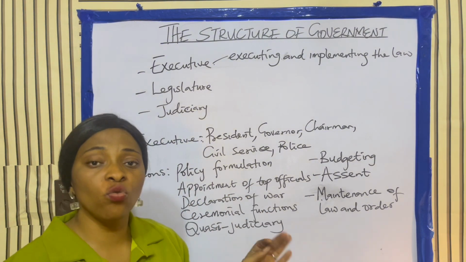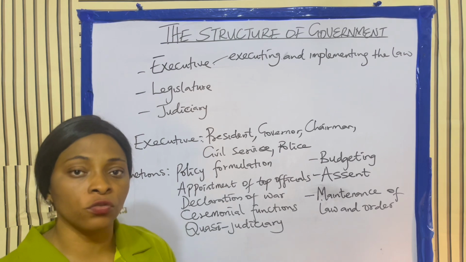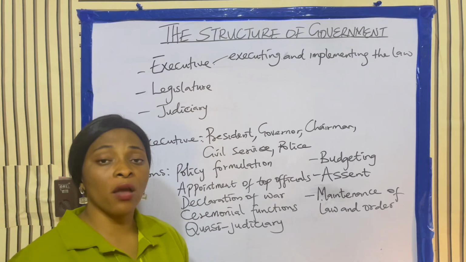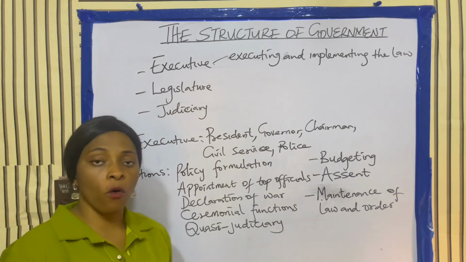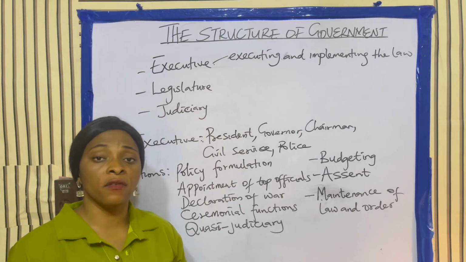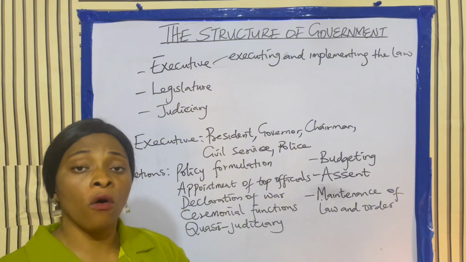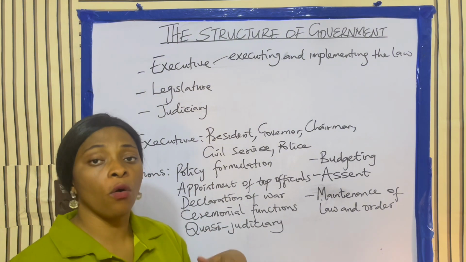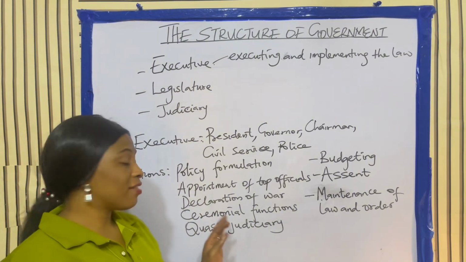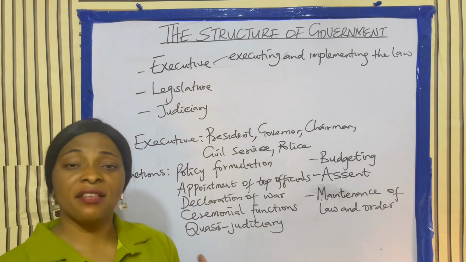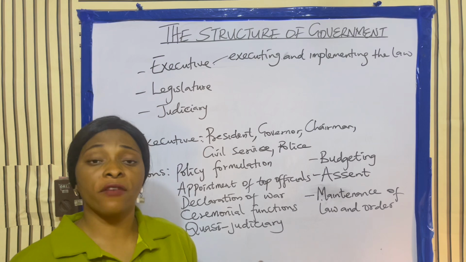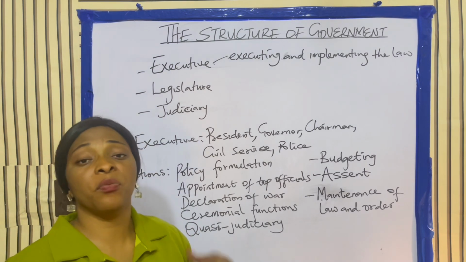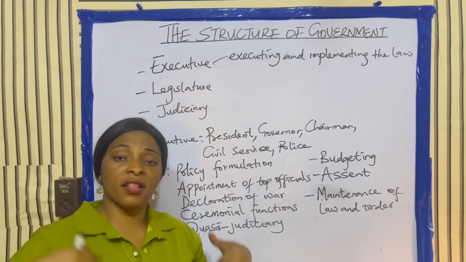2, appointment of top officials. Anything that has to do with the appointment of top officials is handled by who? The executive. 3, declaration of war. It is the function of the executive to declare war against something or war on something. 4, ceremonial functions. It is the function of the executive to undertake ceremonial functions. Ceremonial functions are like the representation of a state in another state.